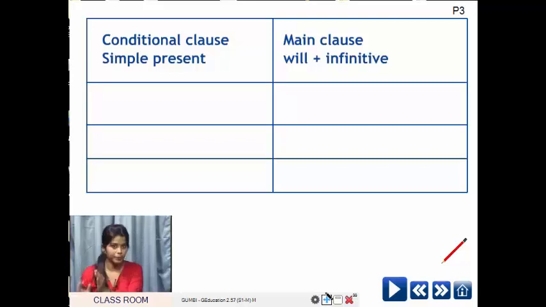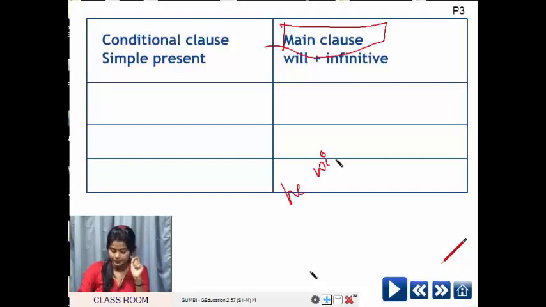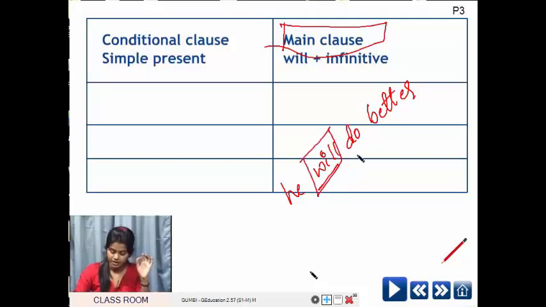Okay? And the remaining part, he will do better, that is the main clause. Okay? That is the main clause. He will do better. Here you can observe will. Correct? There is one form, will. And one more verb is here, that is do. Always in a type 1 conditional, there will be a will form along with the infinitive.